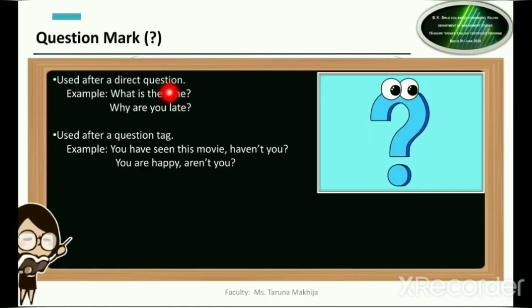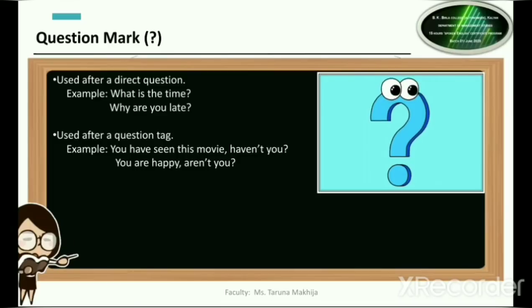कोई भी सवाल हो, उसके end में, उसके अंत में हम question mark डालते हैं. As you can see in this example, what is the time? Question mark. Why are you late? Question mark. So कोई भी सवाल होगा, उसके end में हम question mark डालते हैं.